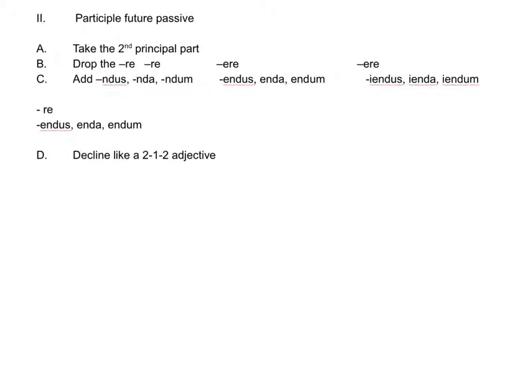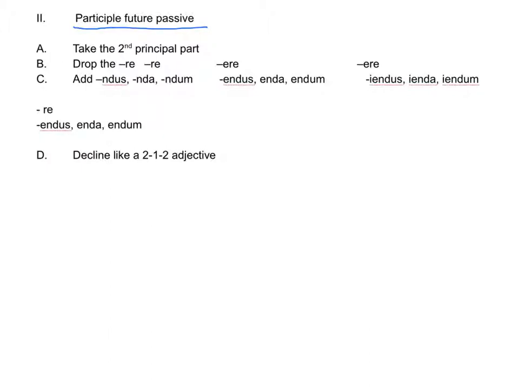The next participle that you have to know for this chapter, and you've already done most of this participle work, but it's a good review to do at this point, is the participle future passive. Participle serves as the mood. It means that it's an adjective formed from a verbal stem. The future is the tense, and the passive is the voice.